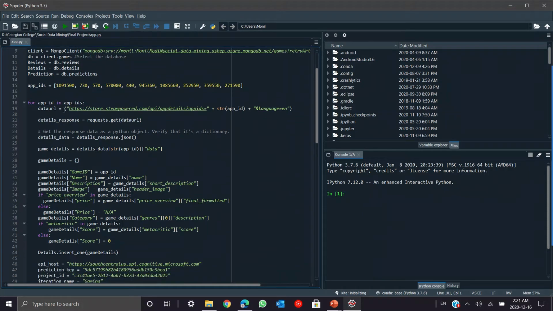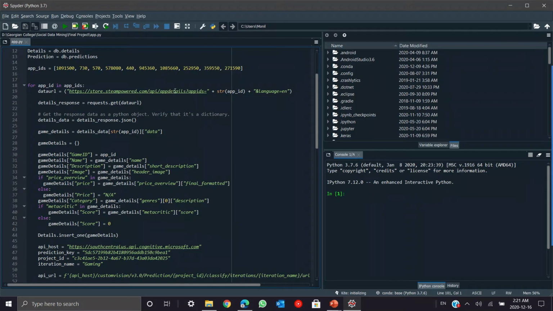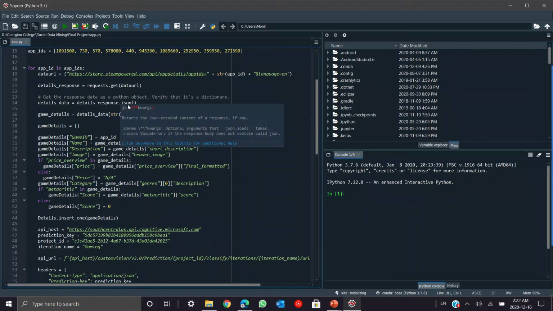So for each game, this is the URL for the details API. As you can see here, we append the game ID, and the language is kept as English because a lot of details, the description, everything is in different languages. So we just want the language to be English. Then we store the response of the URL in details underscore response. Then we convert it into JSON.